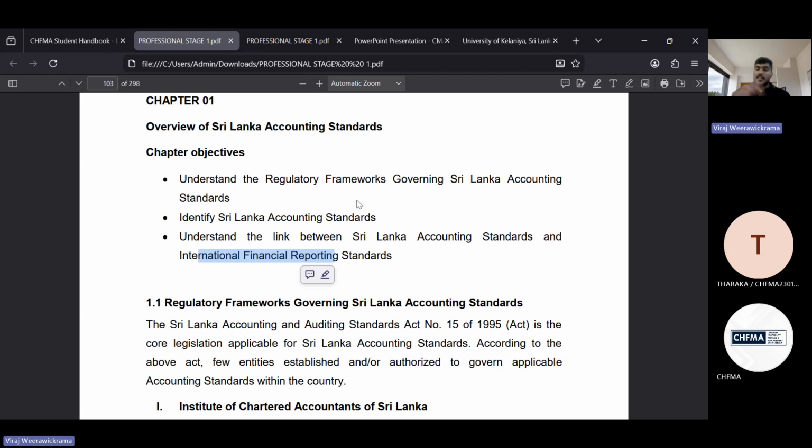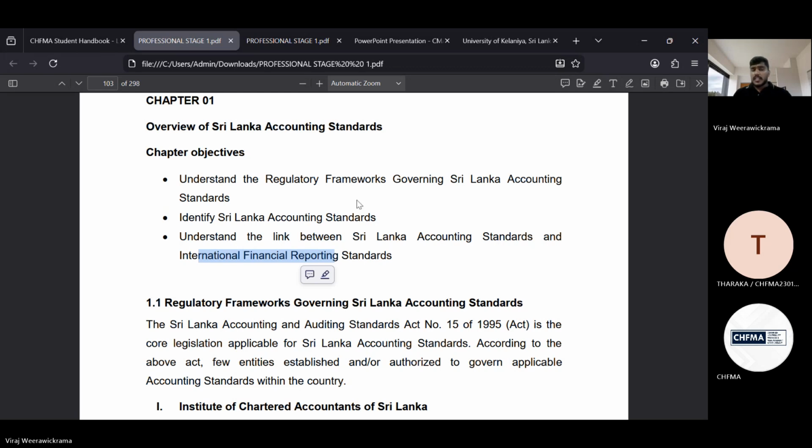There are key things we need to understand about it. The conceptual framework is always a guidance, not accounting standards. It gives a set of principles that we need to adhere to and comply with when we prepare financial statements and when we prepare accounting standards. Therefore, we always have to take the conceptual framework as the base.